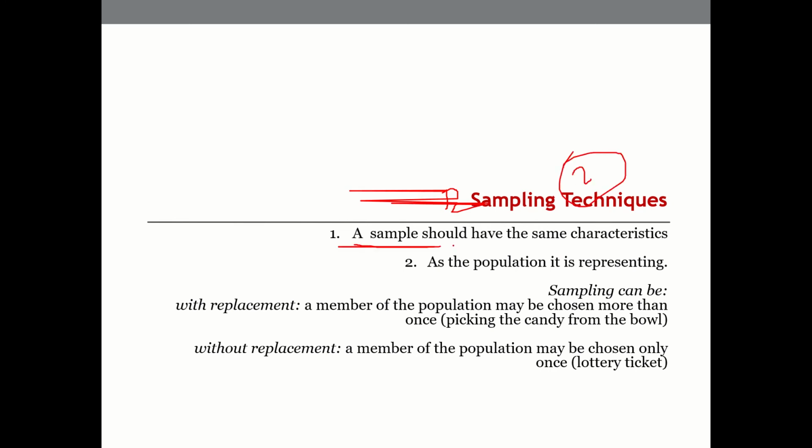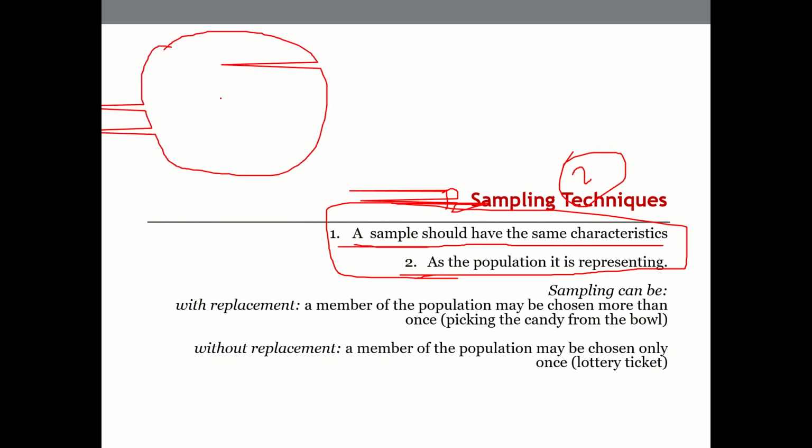A sample should have the same characteristics as the population it is representing. I think we have discussed this somewhere in the beginning also. We said there is a population and there is a specific response that we have recorded from this population.